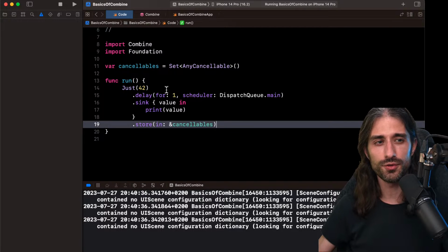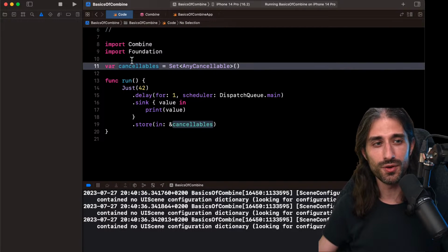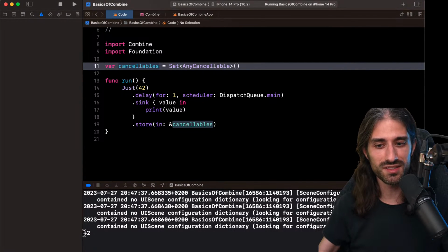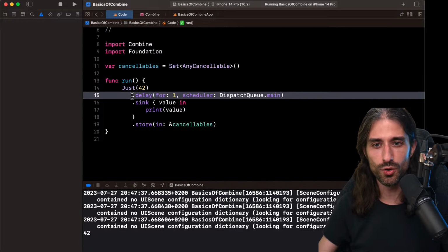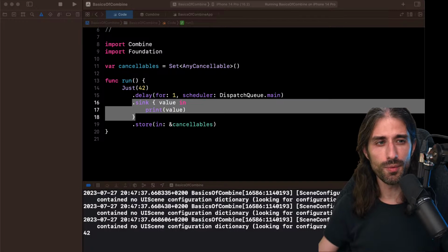And so now that the subscription is being stored at the level of the lifetime of our app, if I relaunch my code, normally we should see in the console, 1 second after my app has been launched, that we have printed 42, which means that the sink closure was indeed executed. So we have run our most basic Combine code.